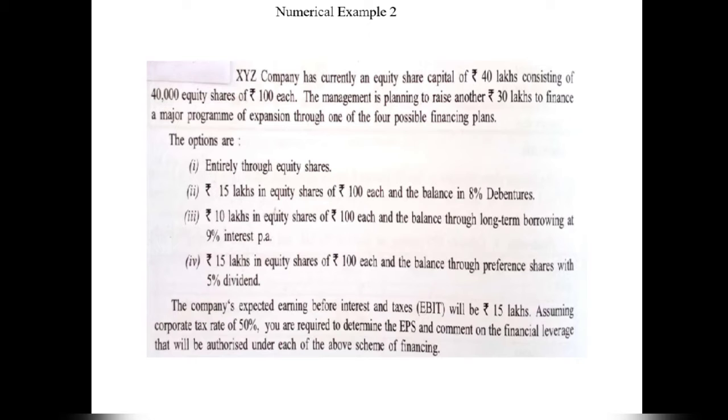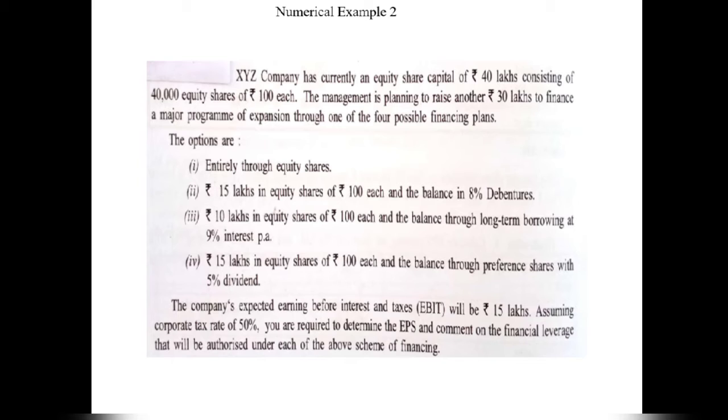The options are: first, entirely through equity shares; second, rupees 15 lakhs in equity shares of rupees 100 each and the balance in 8% debentures; third, rupees 10 lakhs in equity shares of rupees 100 each and the balance through long-term borrowing at 9% interest per annum; fourth, rupees 15 lakhs in equity shares of rupees 100 each and the balance through preference shares with 5% dividend.